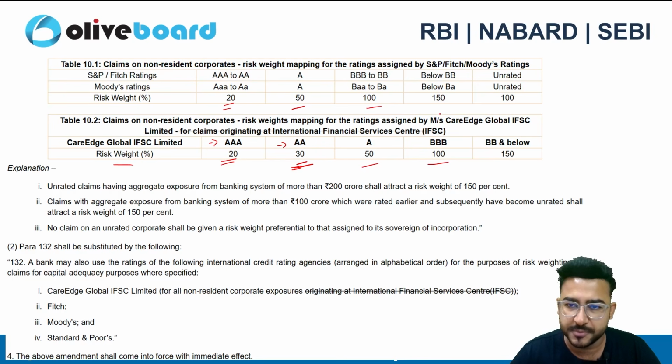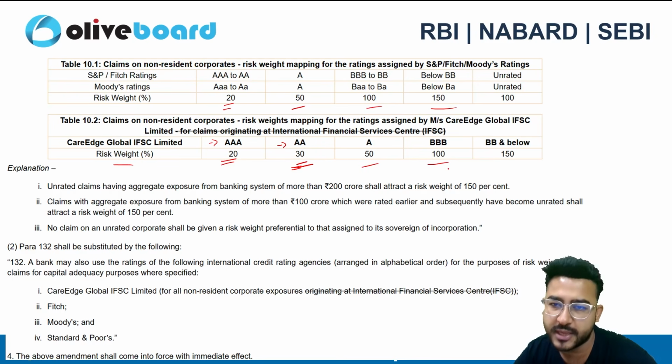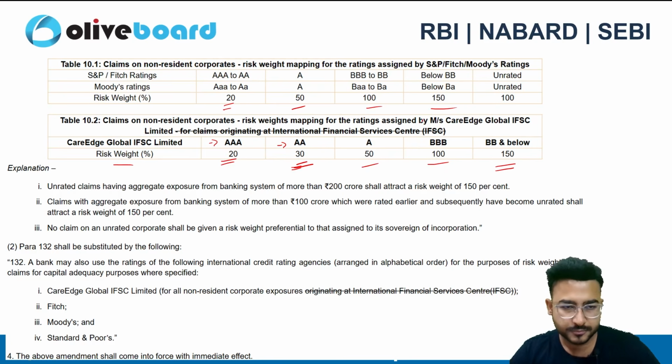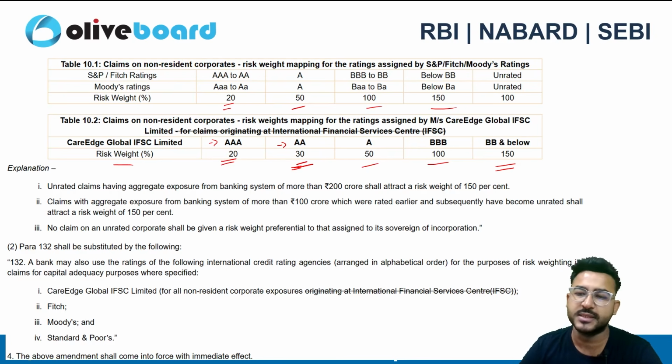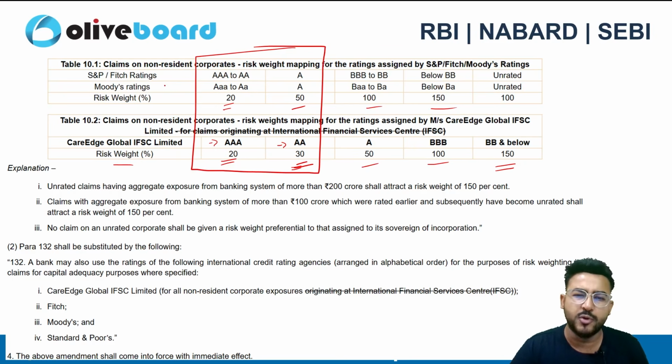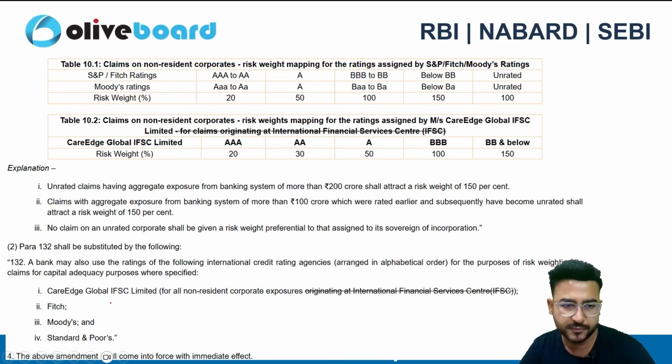After B, your weight is back to 100. Below double B, how much will it be here? It will be 100, and for double B and below double B, here 150 will be there. Okay. So this is nothing but a risk weight chart. So sir, do we have to remember each and every risk weight based on the different ratings? I will say no, right? Just try to remember the difference of this one. That is a plain reading, not so important from the examination perspective.